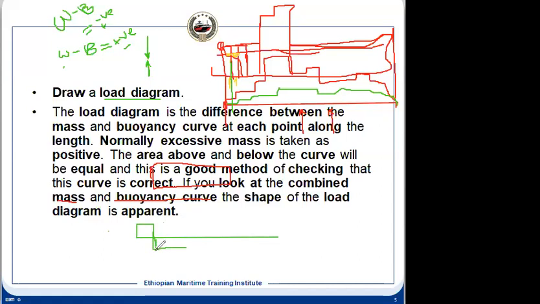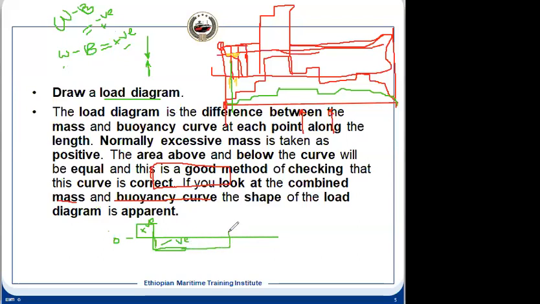This is the axis we have drawn, this is 0. In this case, what we have done: B is higher than the W, then we consider it as positive, and B is less than the W, then we consider it negative, because the summation will become negative in that case. And we can plot a load diagram like this.